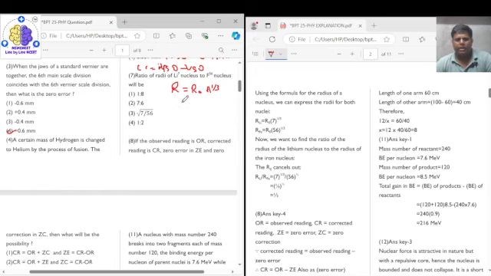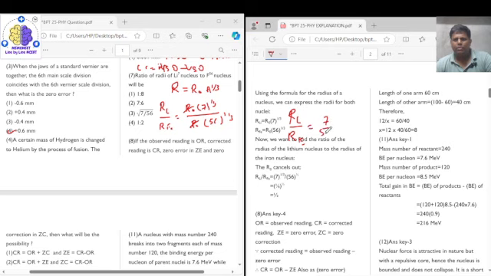So if I write it like this, radius of lithium upon radius of iron is equal to R naught into 7 raised to the power of 1 by 3 upon R naught into 56 raised to the power of 1 by 3, right? So this R naught and R naught cancel out. What we are left with is R of lithium upon R of iron is equal to 7 upon 56 whole raised to the power of 1 by 3.